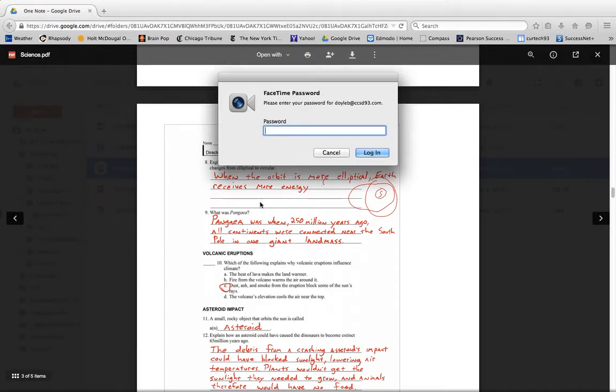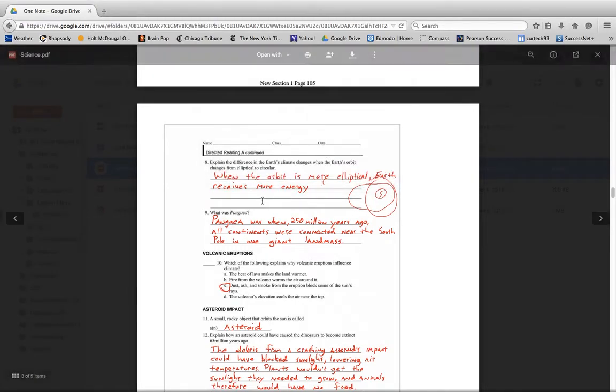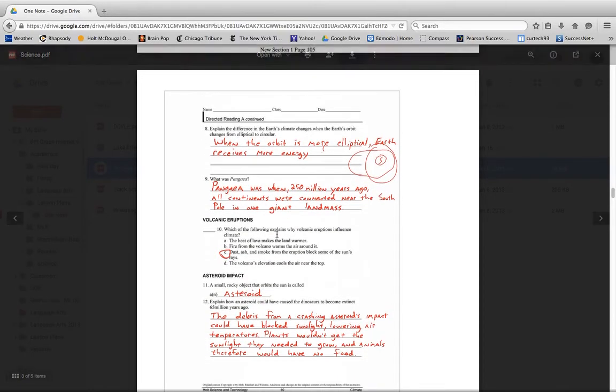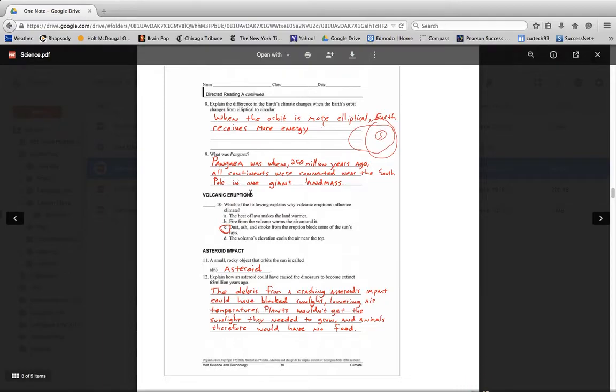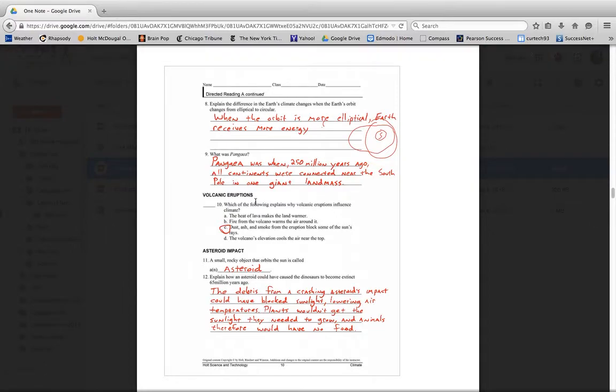Pangea was when, 250 million years ago, all continents were connected near the South Pole in one giant landmass. So since all these continents were connected, there were different climates throughout the planet. Volcanic eruptions are one of the things that could lead to a change in the climate, because dust, ash, and smoke from the eruption block some of the sun's rays. So there's so much debris in the atmosphere that the temperatures get cooler because the sunlight can't get through.